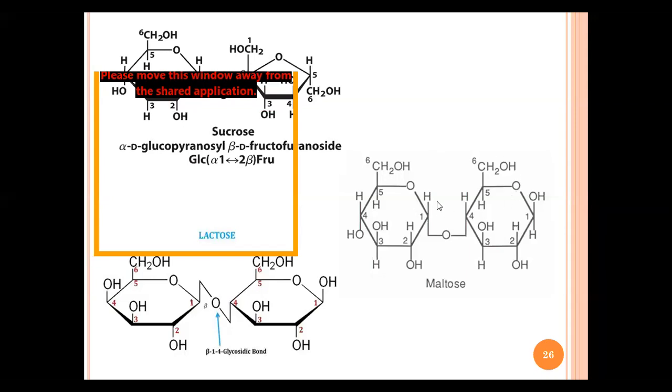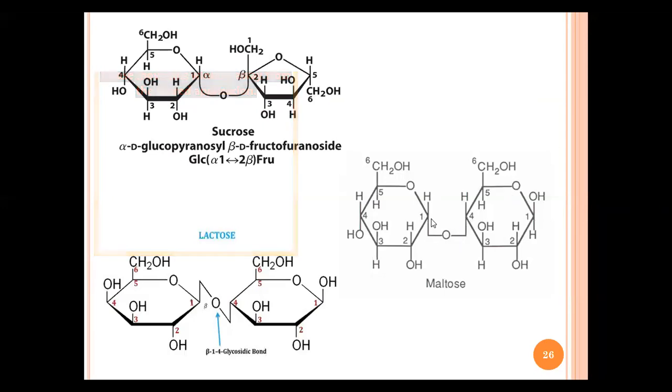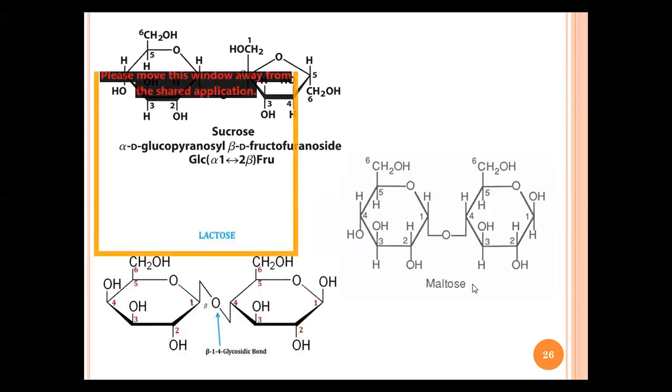But in this case, if you see, here is the anomeric carbon, with H and OH on it. The second anomeric carbon of the second molecule is here. So even though the fourth carbon and the first carbon of these two molecules are interacting, the other first carbon is available now, and it can form further bonding. That is possible, which is why maltose is a reducing sugar.